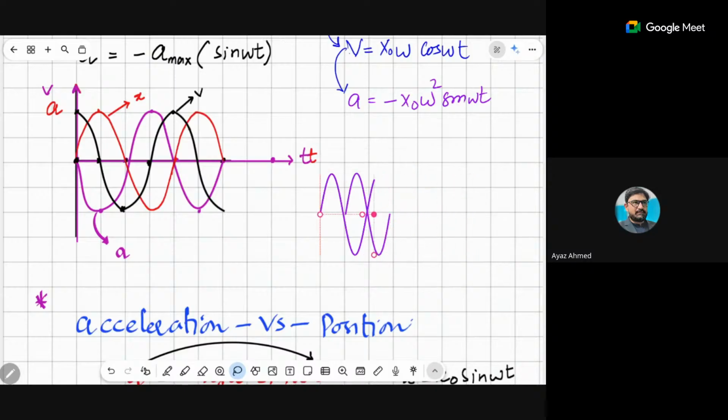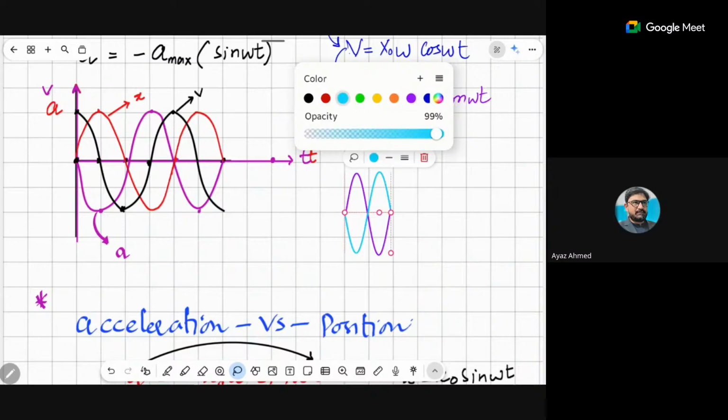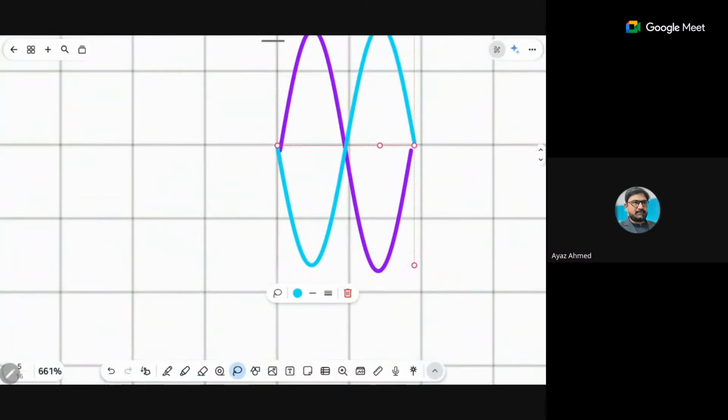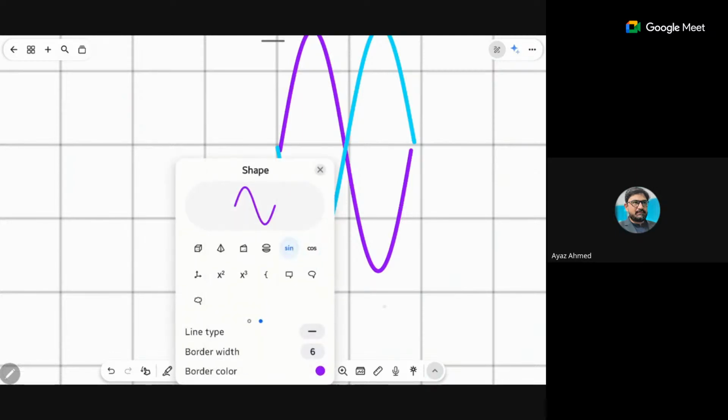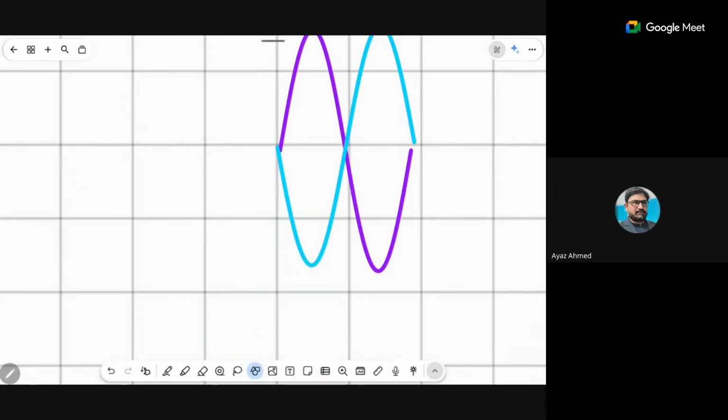Okay? So this graph is basically your sine graph, and the lower one is your acceleration graph. So we will consider these two graphs right here. They are the mirror images of each other. Okay? But what about the cosine graph, which is not here? What will the cosine graph be equal to then?